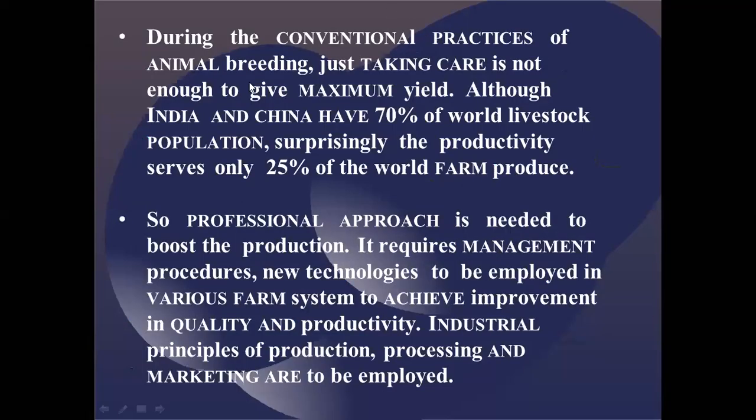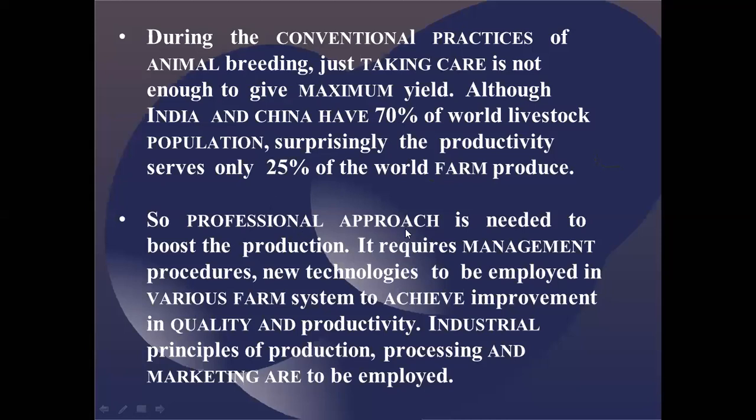During the conventional practice of animal breeding, just taking care is not enough to give the maximum yield. Already I discussed that just keeping the animal in a particular area will not give the maximum product, but some other things are needed. One example quoted here: India and China have 70% of the world livestock population. Surprisingly, their productivity serves only 25% of the world farm produce. That means 70% of animal rearing is carried out in these two countries, but the product output is only 25%. So that is a major issue that you can see.